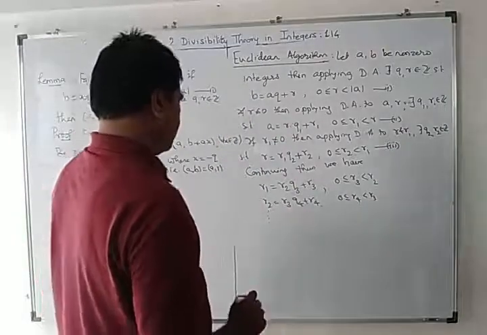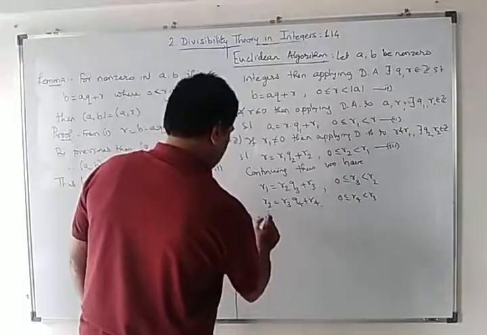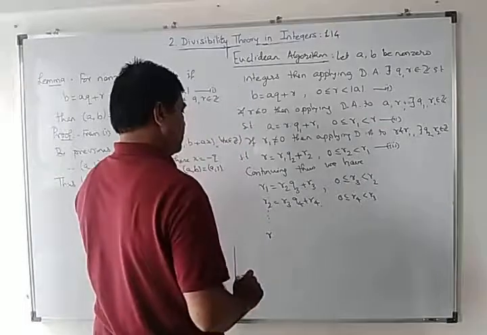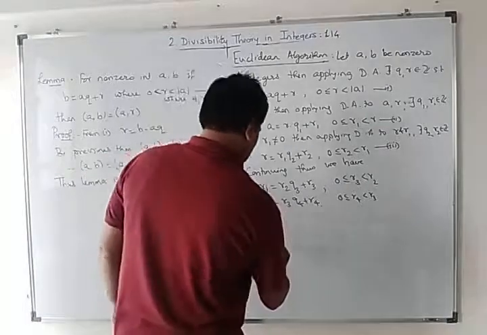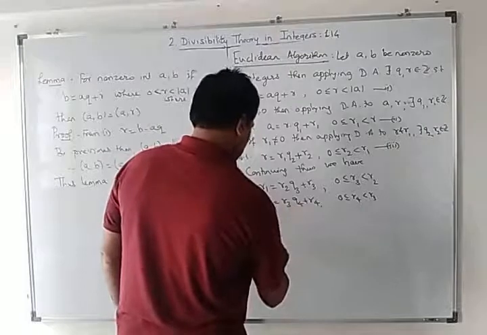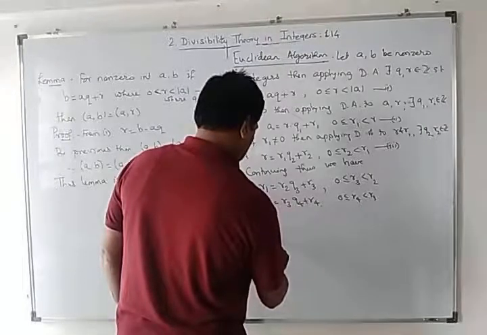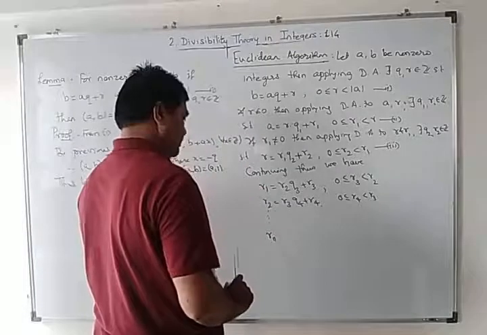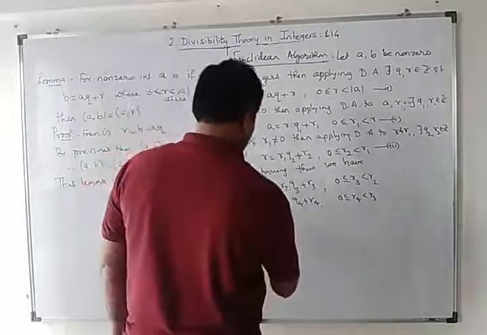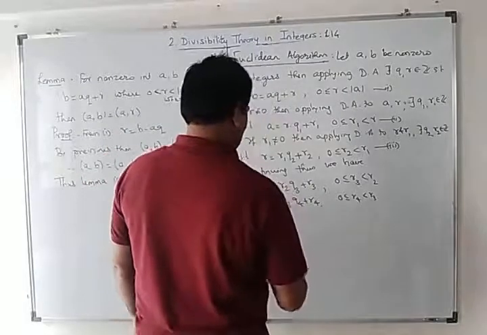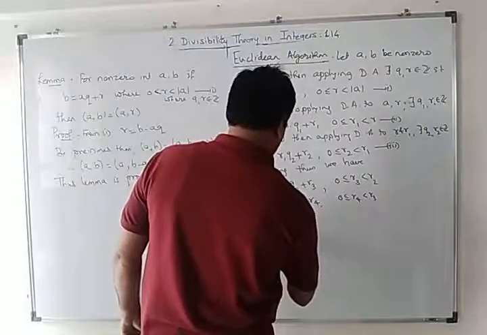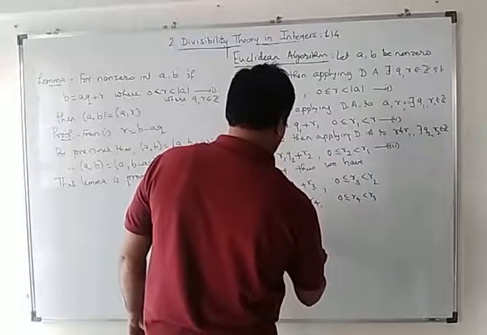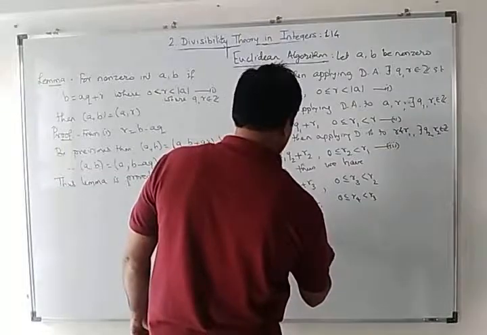Lastly, somewhere we must get r(n) is equal to r(n+1) into q(n+2), say.